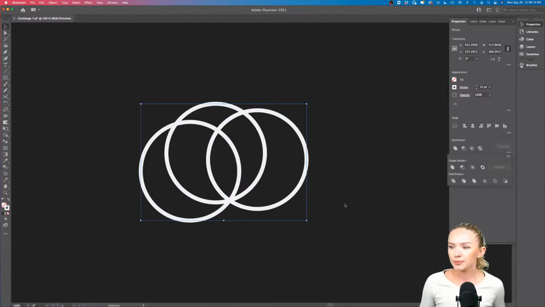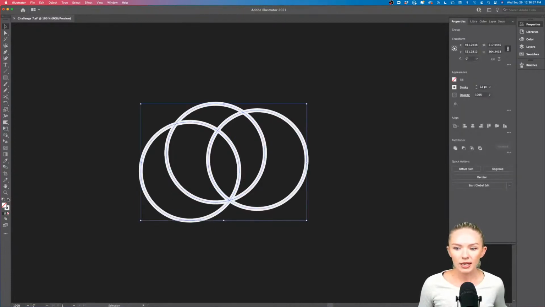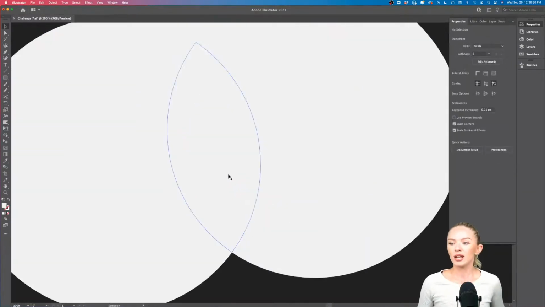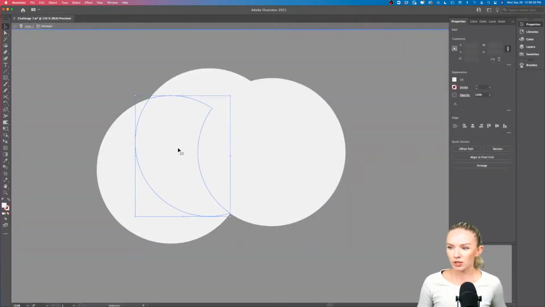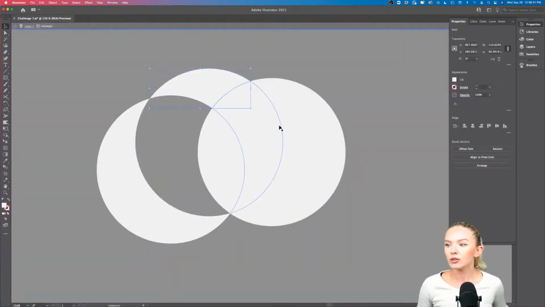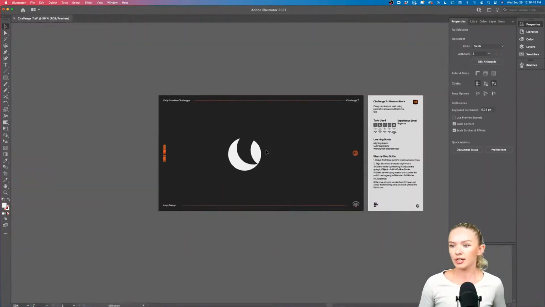So let's do that. Now you can see we can also change the outline to the fill right here. I'm going to simply swap them. Let's select the object again and swap. There we go. So now we have all of these shapes as part of these three circles and they are already cut into each other. What we want to do now is remove some of these shapes, and we're going to create this type of design right here.